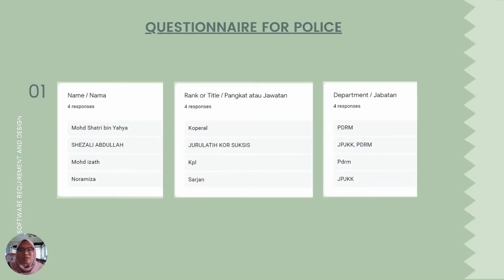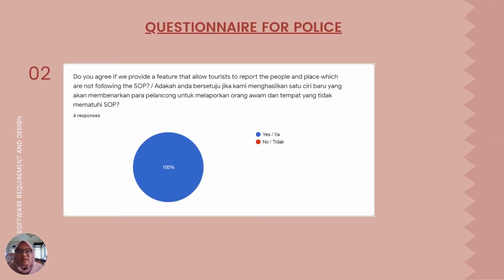Okay, next, the questionnaire for the police. These are the details that we get from them, which are their name, their rank or title, and which department they work in. Okay, and this is one of the questions that we asked. Did they agree if we provide a feature that allows tourists to report people or places which are not following the SOP? Basically they agree with that feature.